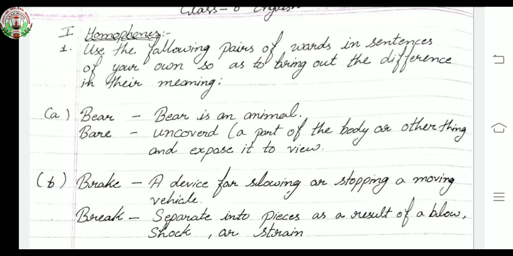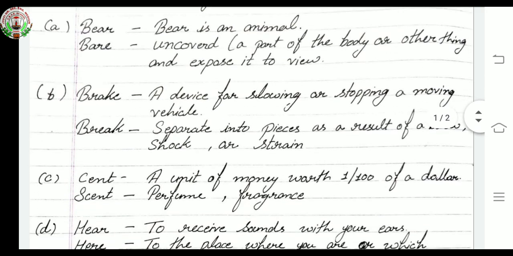Okay? So your second word is brake, B-R-A-K-E, and the other one is break, B-R-E-A-K. So the first one is brake, that is a device for slowing or stopping a moving vehicle. Okay, brake is a device for slowing or stopping a moving vehicle.